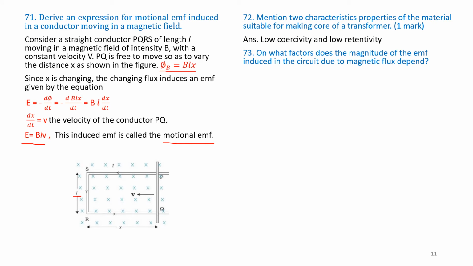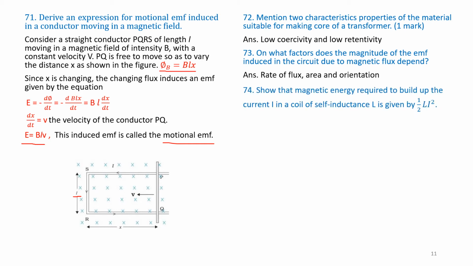Question number 73. On what factors does the magnitude of EMF induced in the circuit due to magnetic flux depend? That is, what are the factors that affect the induced EMF and flux? Answer: rate of change of flux, area, and orientation.